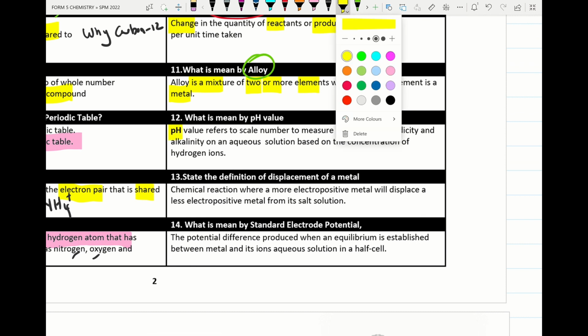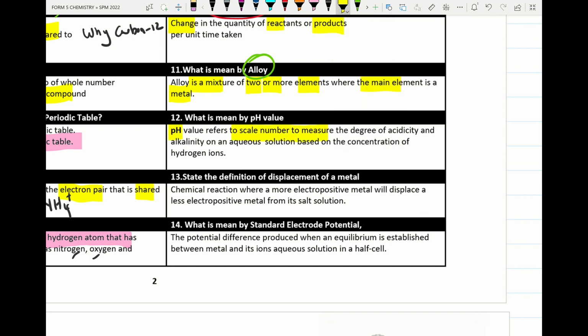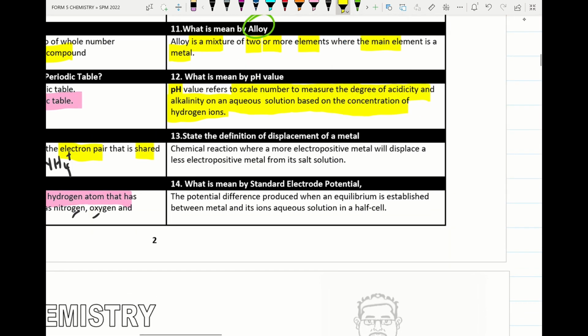Also, pH value refers to the scale number to measure degree of acidity or alkalinity of an aqueous solution based on the concentration of the hydrogen ion. And number 13, displacement, not heat of displacement, displacement of metal can be seen in redox reaction.